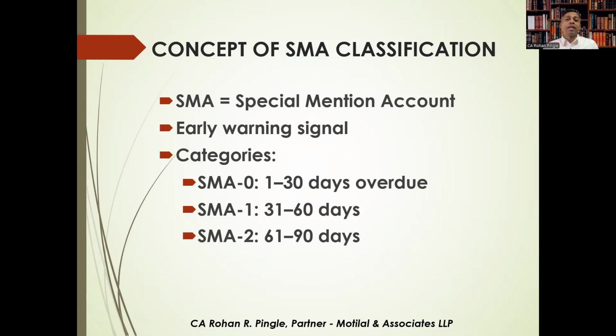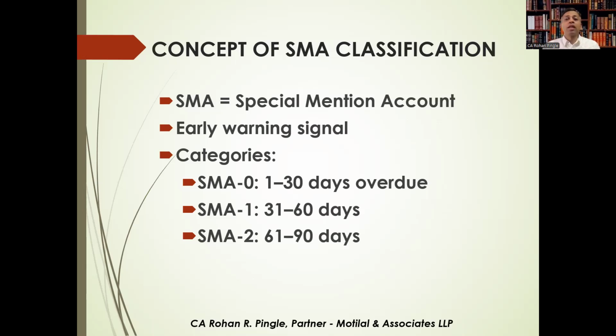So it helps identify potential slippages, weak monitoring, and evergreening attempts. Audit procedures would focus on reviewing SMA movement and trends, checking corrective actions by the branch, and verifying the reporting to CRILC for large accounts.